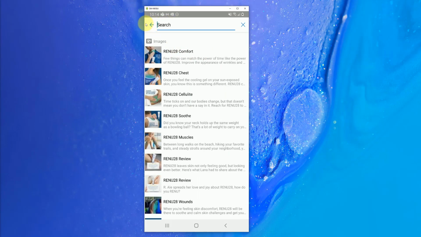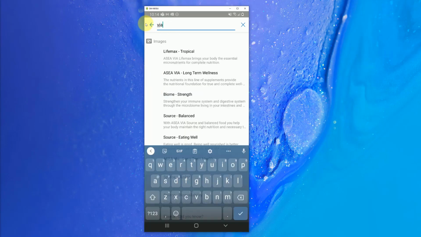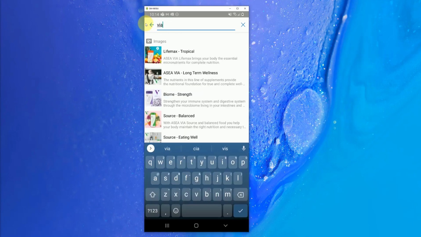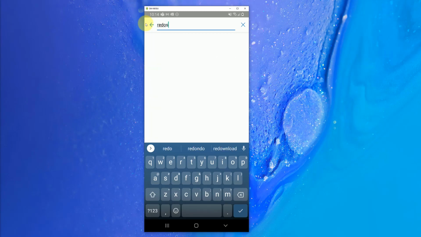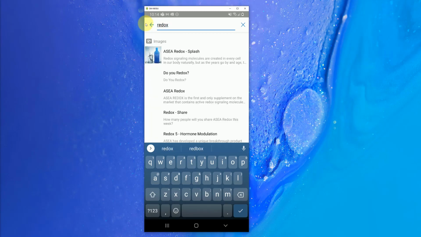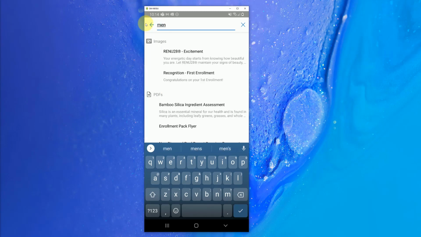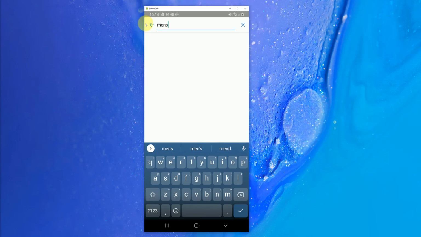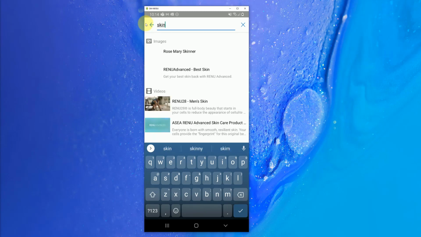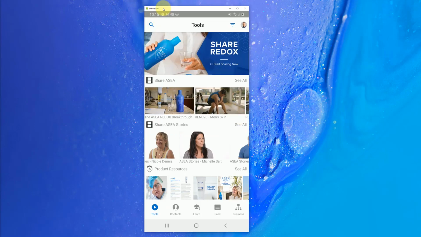On that topic of searching, this search bar works fantastic. If you wanted to search for something like VIA, you're going to be able to do so just like that. If you want to search for Redox, it will pull up just like that. You can pretty much search anything you want here. Let me see if I can find one here. Yeah, like skin. We have a video here for men's skin. And just by searching here at the top, you can find all the content very, very fast, as well as some recognition images. So the search bar up at the top is going to be your happy place for finding your content.